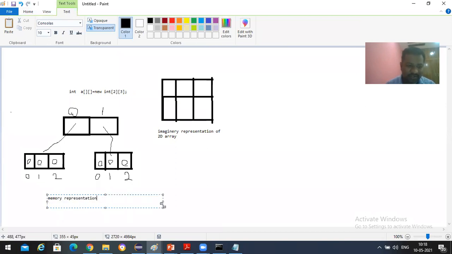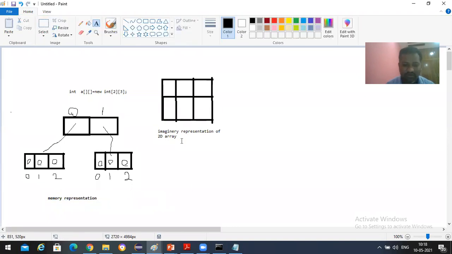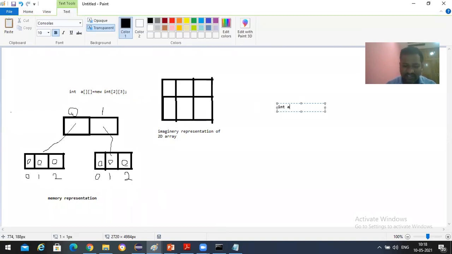Yes, sir. Right, this is how memory is going to be allocated. Let us consider one more array here: int a[][] = new int[3][4].